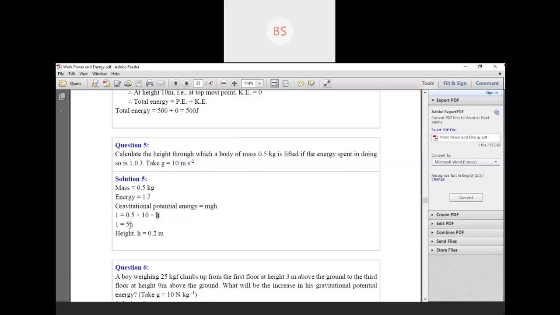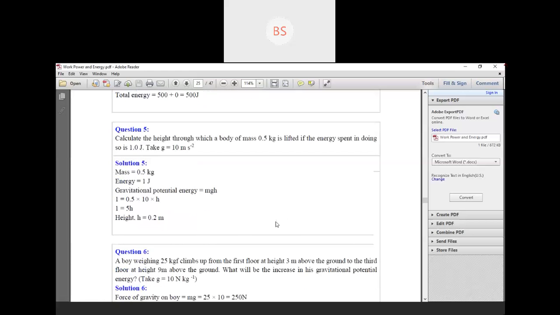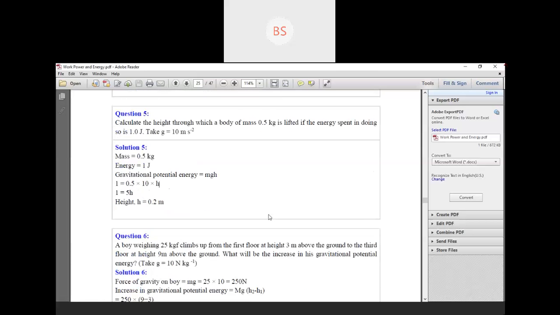So now multiply these both. 10 into 0.5 is 5. Okay. So 5 into H is 5H. So transpose this 5 to the other side. Multiplication changes to division. So 1 by 5, the answer is 0.2 meter. So height of the object is what? 0.2 meter, children. Okay.